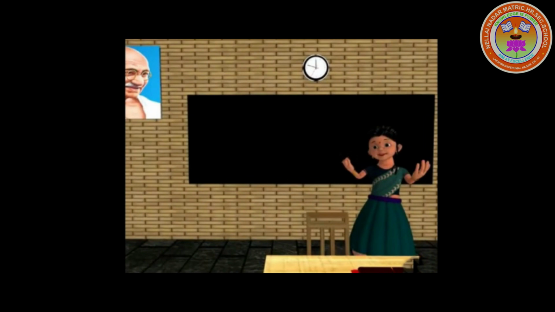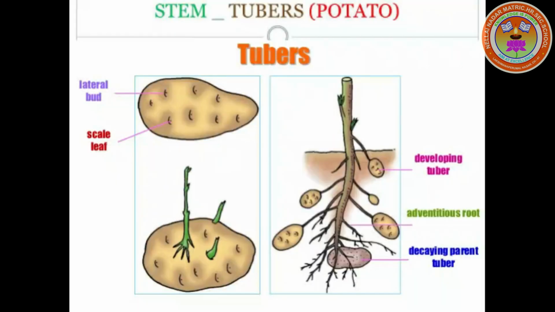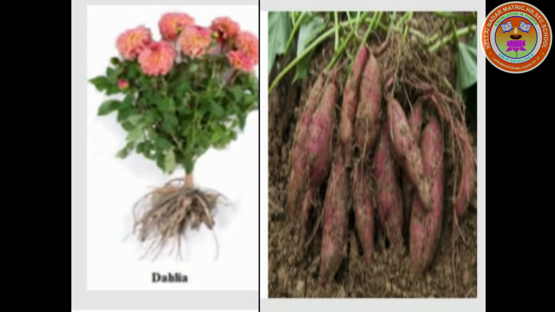Next, through stem. These stems are known as tubers, which store nutrients and bear nodes. These nodes bear buds that form a new plant. Example, potato. The swollen root is known as tuber. The root grows into tubers, which are the food storage part of the plant. When these tubers are detached from the parent plant and planted in the soil, they grow into a new plant. Example, sweet potato, dahlia.